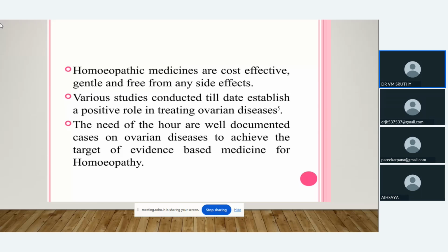So homeopathic medicines are cost effective, gentle and free from side effects. Various studies conducted to date establish a positive role in treating ovarian diseases. The need of the hour is well documented cases on ovarian diseases to achieve the target of evidence-based medicine for homeopathy.